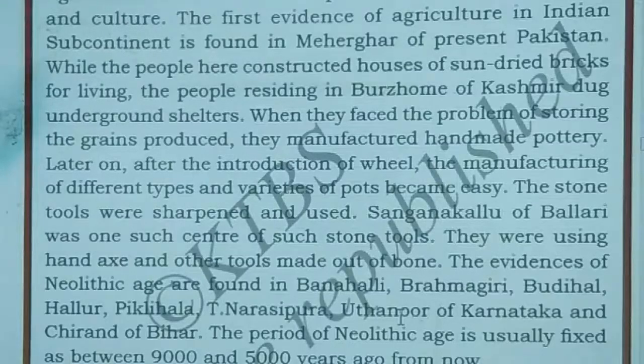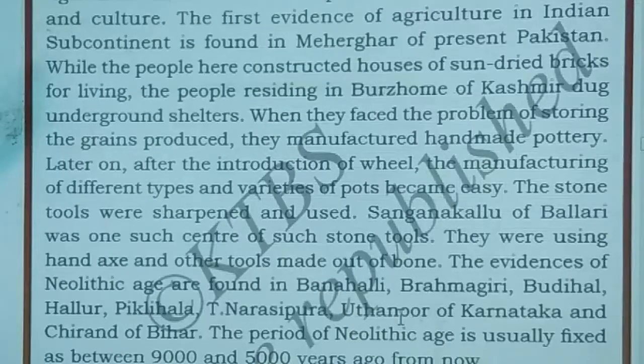When they faced the problem of storing the grain produced, they manufactured handmade pottery.